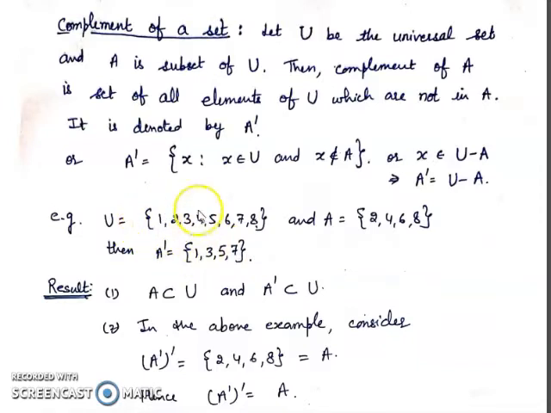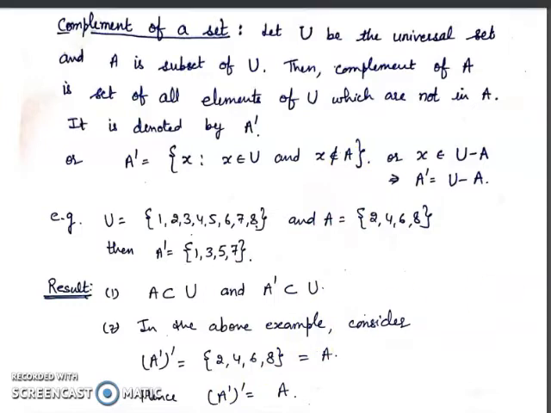When we cut odd numbers, what is left is 2, 4, 6, 8, and that is equal to set A. So the complement of the complement is equal to set A.